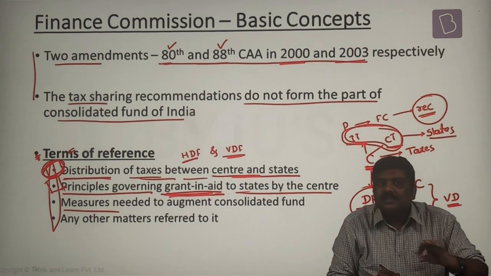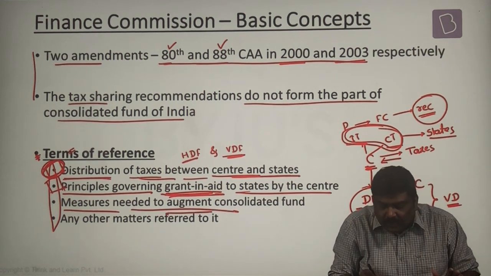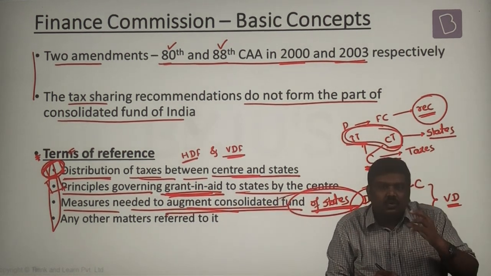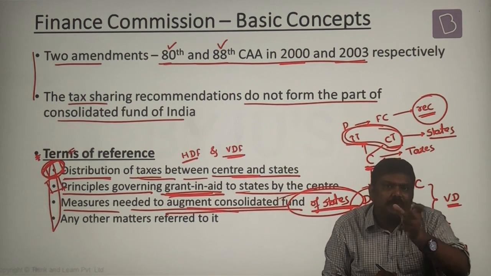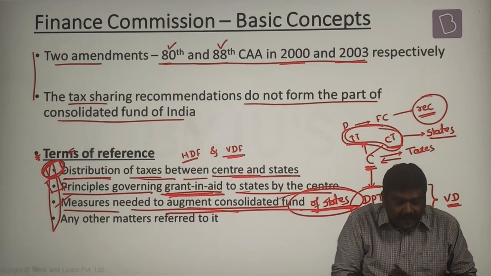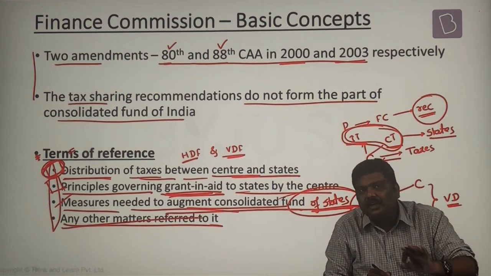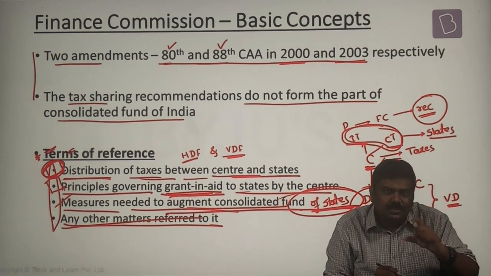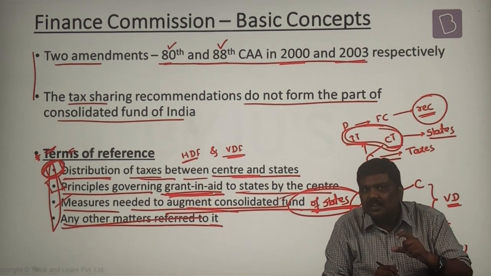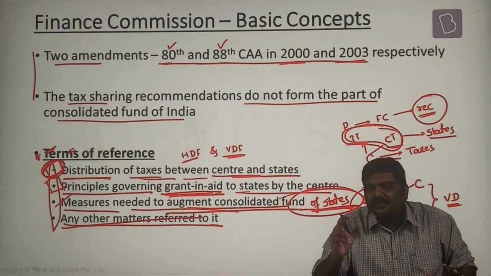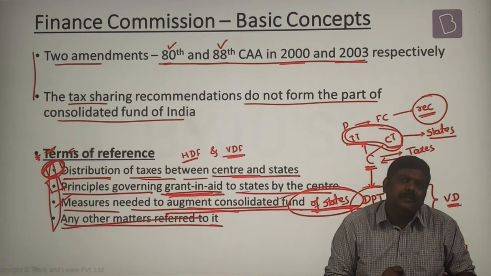Third, the measures which are required to augment the consolidated fund of the states. Remember this, the consolidated fund of the states is a very important point here. So, through what measures can we increase the augmentation or the collection in the consolidated fund of the states? It is one of the recommendations. Any other matter that is referred to it will also be part of the terms of reference. So, these are the most important terms of reference based on which the Finance Commission will conduct a study and give recommendations to the President, that is nothing but the Government of India.